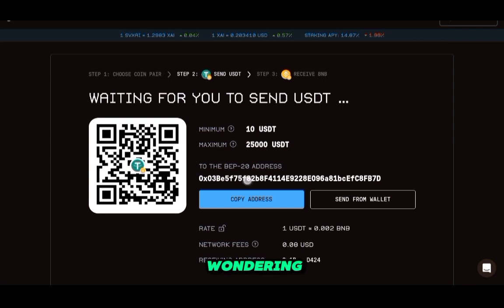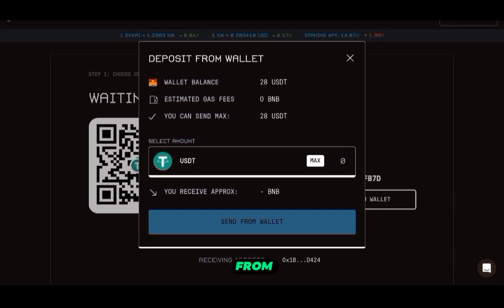You might be wondering, this BEP address here, what is that? Well, it's their contract address. Whenever you're shifting tokens, you're going to send tokens there, and then they will handle the exchange from that point, and after it they will redirect the amount of tokens that you want to your wallet. Okay, there's the rate here, network fees, and receiving address. You can see the receiving address is different from the one showing here. But anyways, I'm going to go straight ahead and click send from wallet.